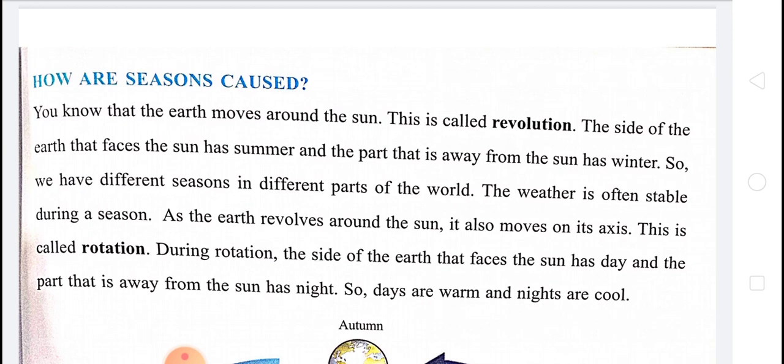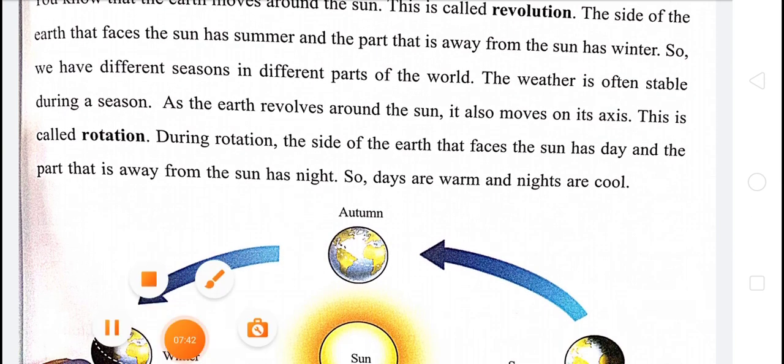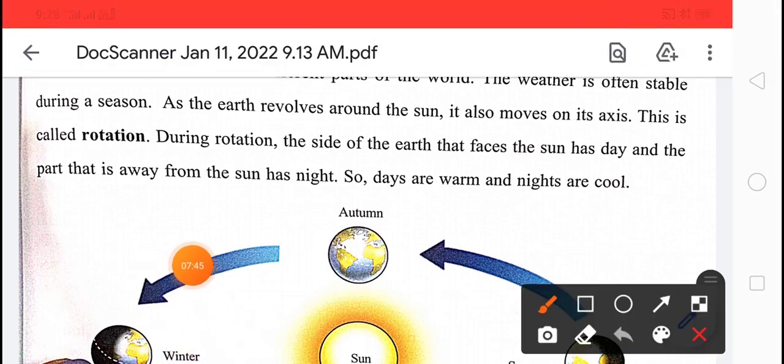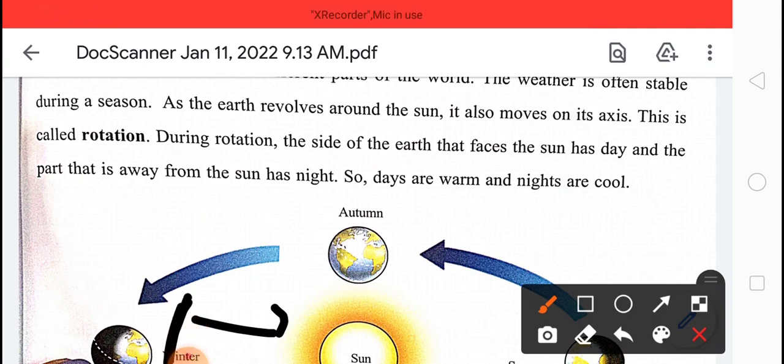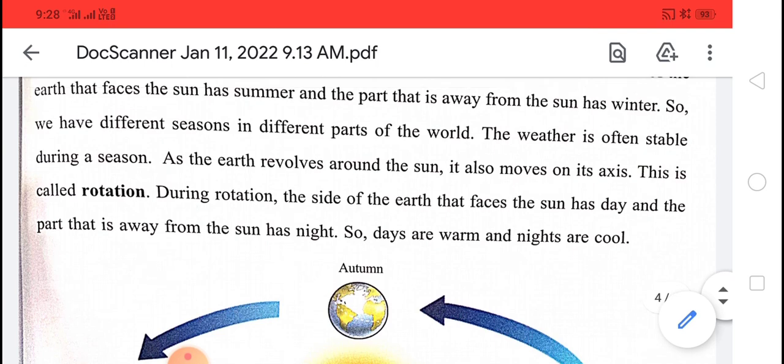You know that the earth moves around the sun, and this is called revolution. The side of the earth that faces the sun has summer. Here you see, the side of the earth that faces the sun has the summer season, and the opposite side has winter.